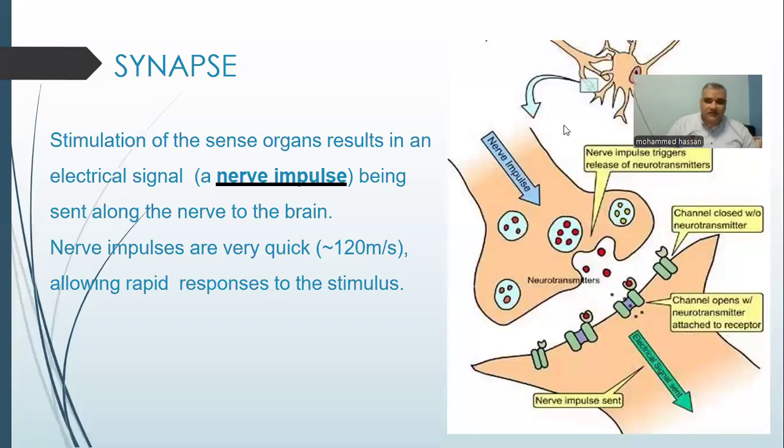Inshallah, at the next session, we'll talk about the synapse, how the nerve message or nerve impulse move or pass between neurons from sensory to relay neuron or from relay neuron to the motor neuron. Then also we'll talk about how the nerve impulse move or transmit from the motor neuron to the effector as muscles and glands.